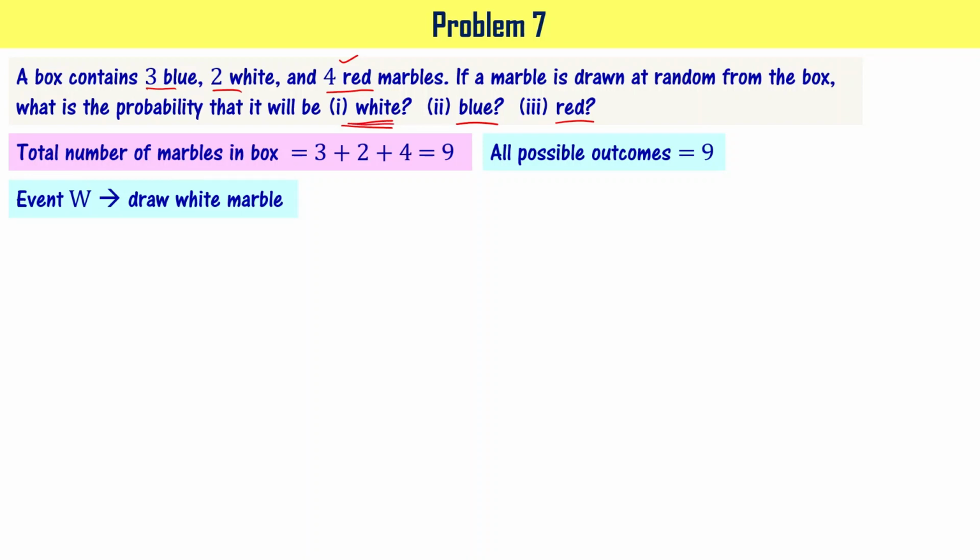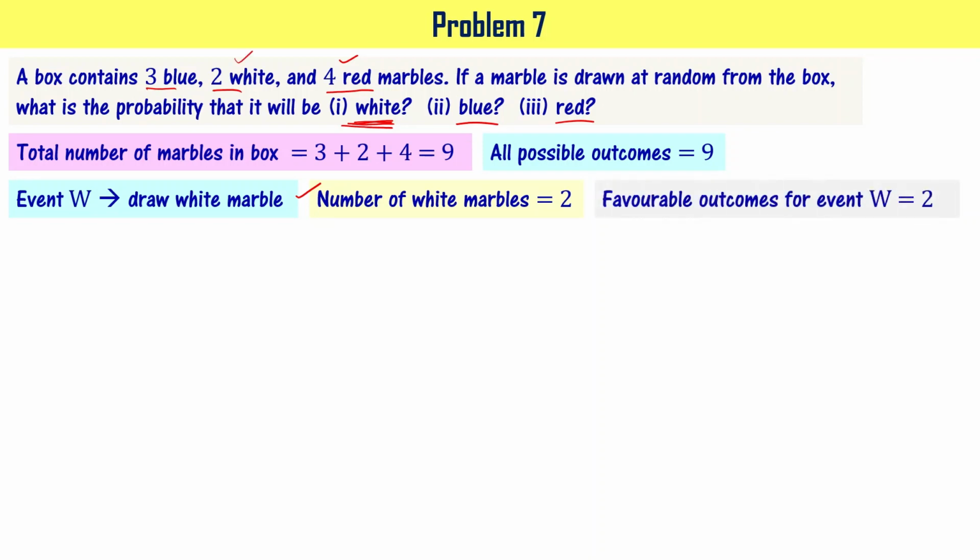that the marble will be white, I say that event W is drawing a white marble. So the number of white marbles here is given as 2, right? It means favorable outcomes for event W is going to be 2.